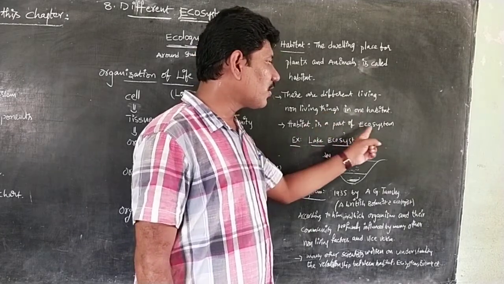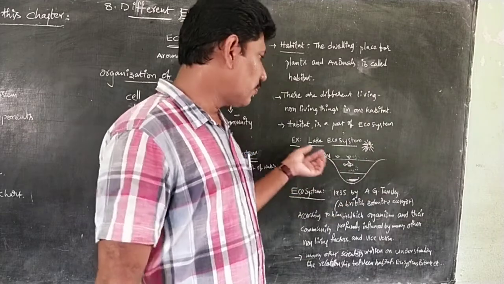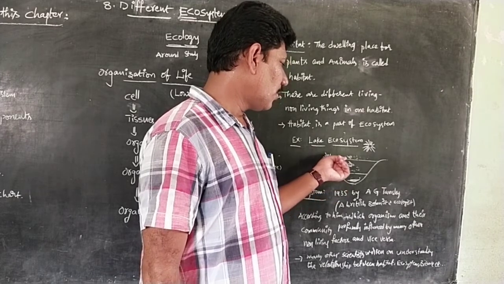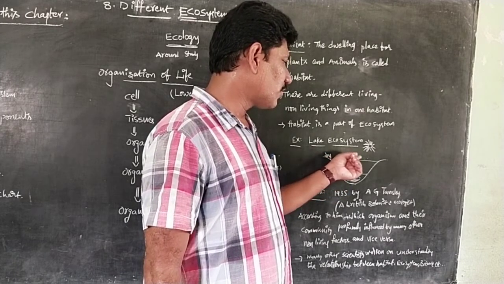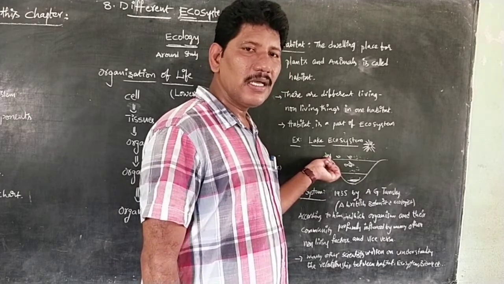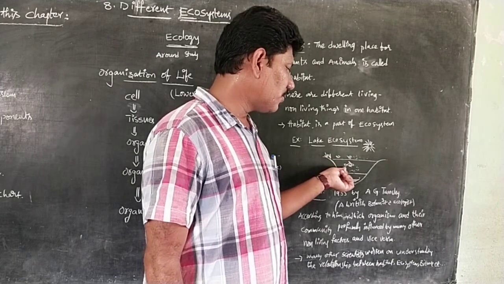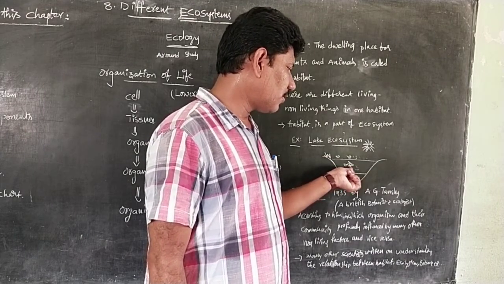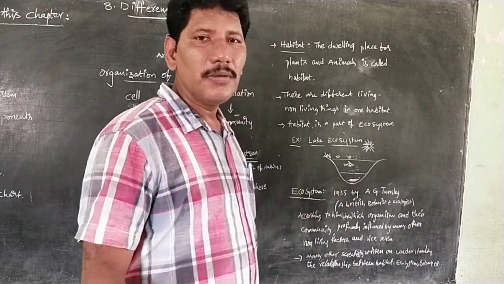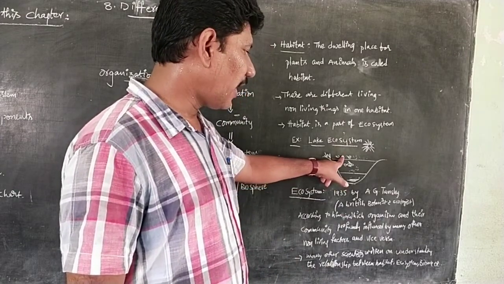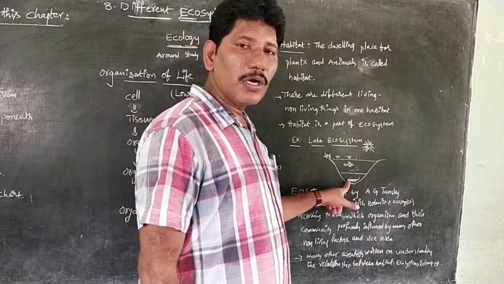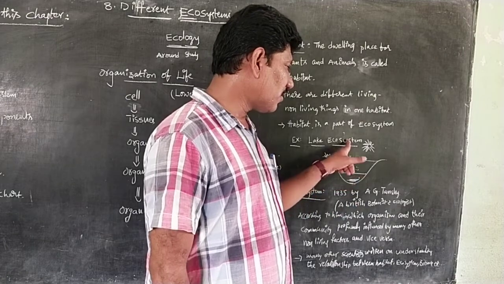Next, habitat is a part of an ecosystem. How can we say that? Let us take the example of a lake ecosystem. On the surface of the water, small insects are floating. Small plants like algae are present at the corner. Some big fishes are present in the middle zone. At the bottom layer, very few organisms are present. So this habitat is entirely different from that habitat, and different from the bottom habitat. So habitat is a part of an ecosystem.